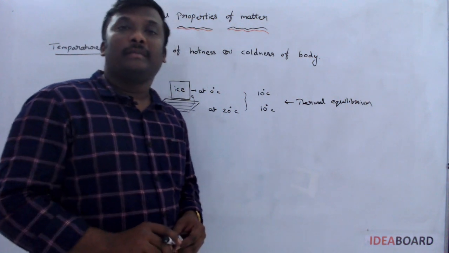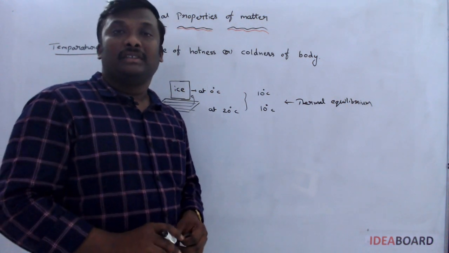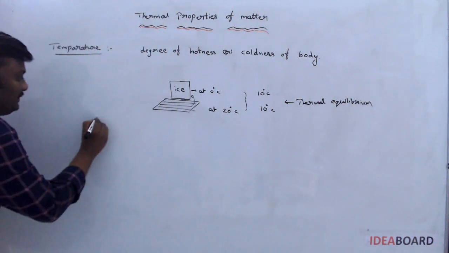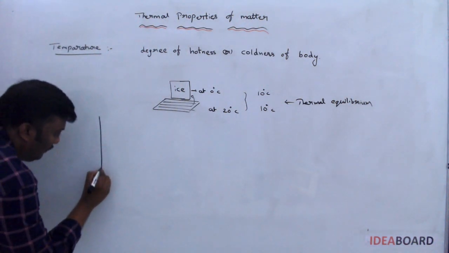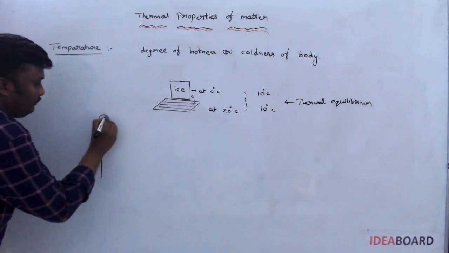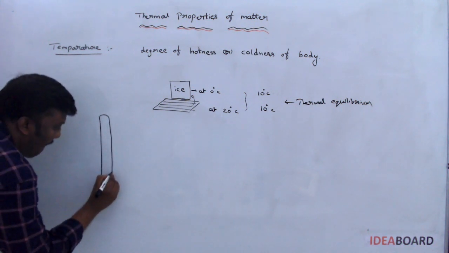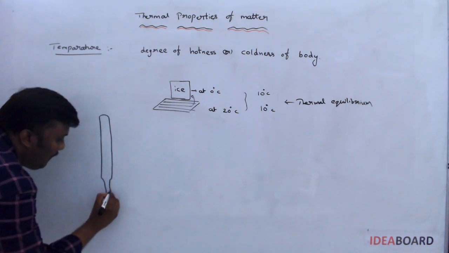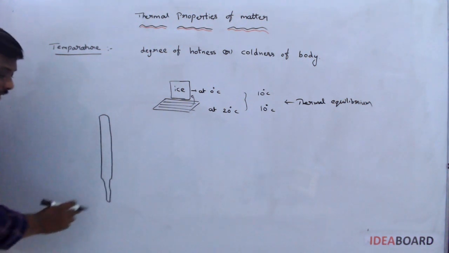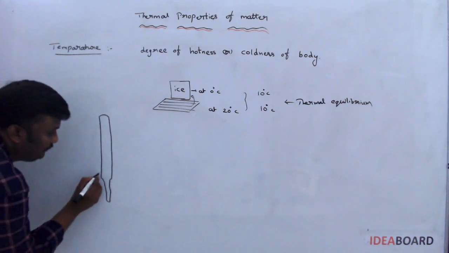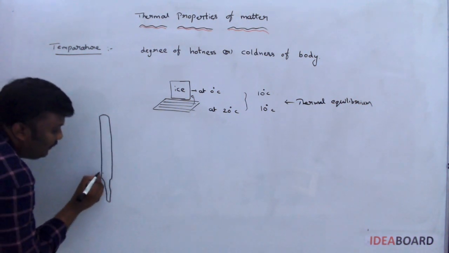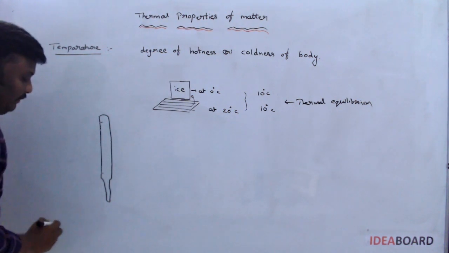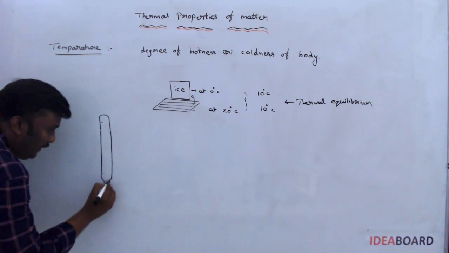Temperature is generally measured with a thermometer. So, how is a thermometer made? Let us see. A normal thermometer I may draw here. It has a cylindrical tube and the readings start from here up to here.